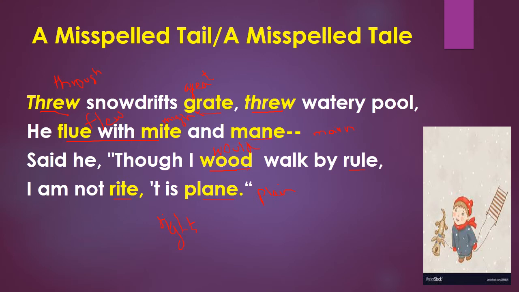Said he, though I would walk by rule, and he knew that he needed to walk there and follow the rules. I am not right. It's plain, or he was not right that the weather is plain and the weather was perfect when he came out for play. So the weather became very cold. So let's move towards the next stanza.